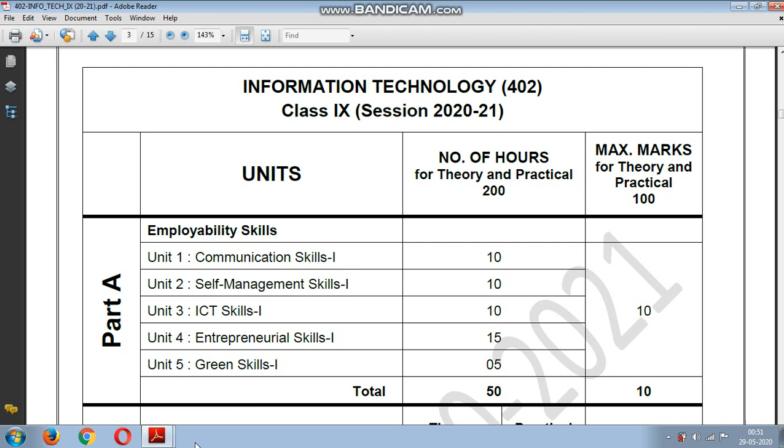The NCERT mainly, from your class 9 to 12, most of the subjects follow the NCERT book. So as they have provided, we will go with both the NCERT and the books which we are following till date. The first unit is not there in your NCERT book. The first unit is there in the book which I have given, which I have referred you.